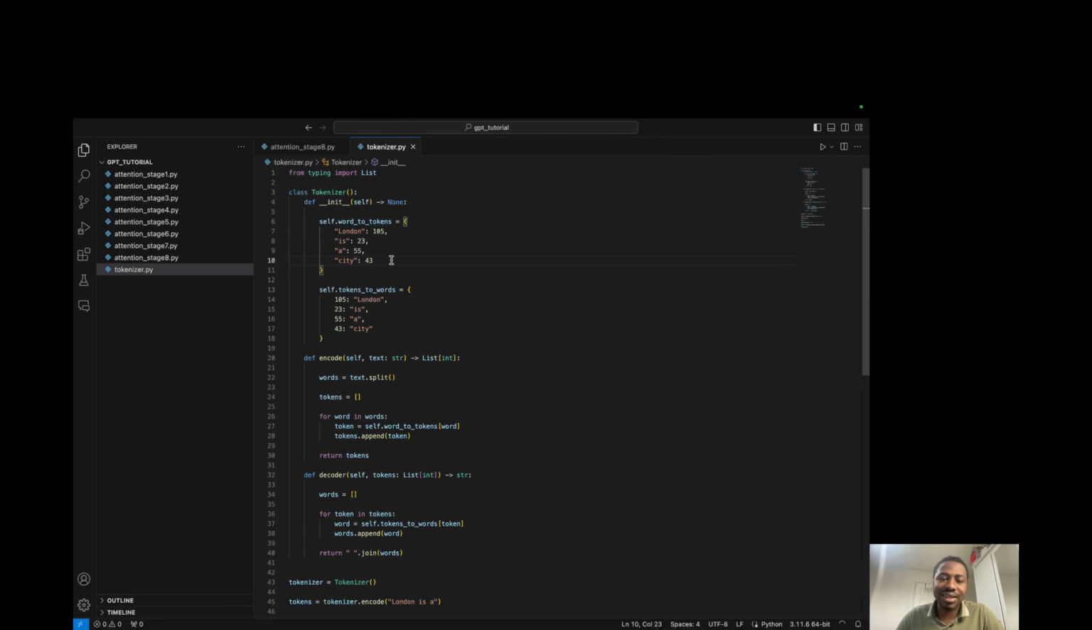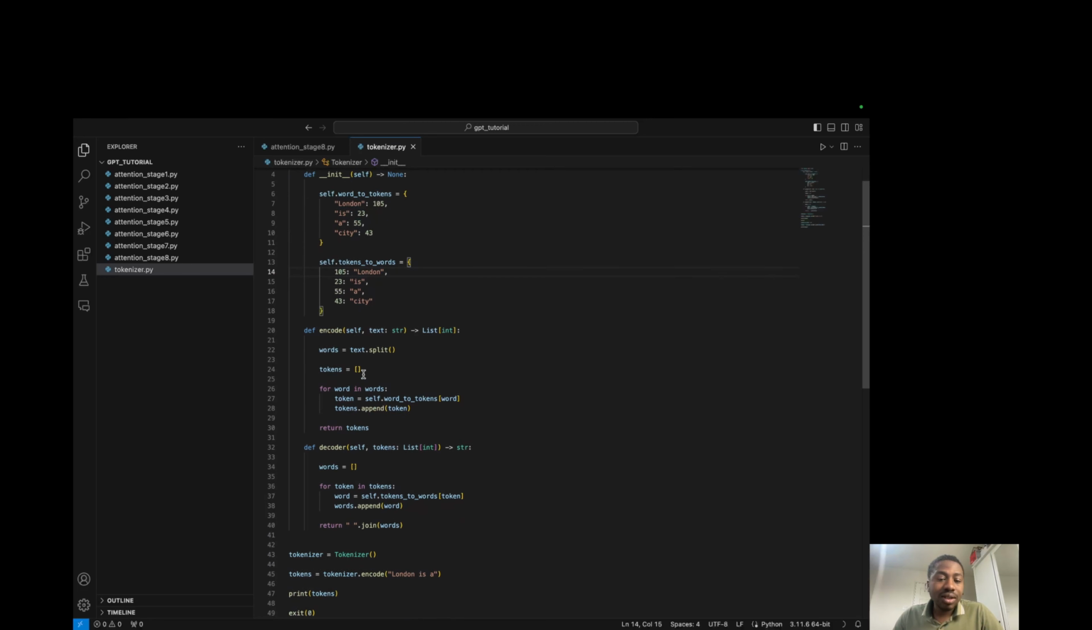Again, this is arbitrary, and the way we do this doesn't matter. What matters is that a single word be mapped to a unique integer. And now we have the reverse of that, token to words, which allows us to fetch the word that corresponds to a particular token. Also, we've got this encode function, which takes a piece of text, splits it into individual words, and then loops over every single word and uses this dictionary to retrieve the corresponding number that refers to that word.